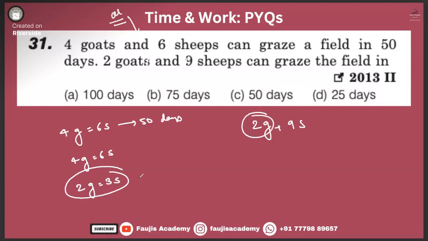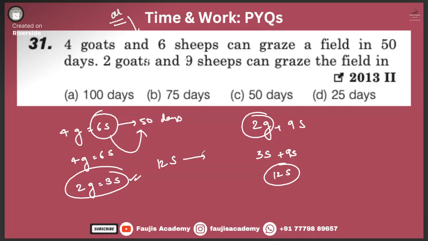2 goats, let's change it in the form of sheep. 3 sheep plus 9 sheep. That means 12 sheep. So 6 sheep were finishing it off in 50 days, and now we have 12 sheep. So will they take more time or less time? Tell me that. Earlier we had only 6 sheep and it took 50 days to finish.